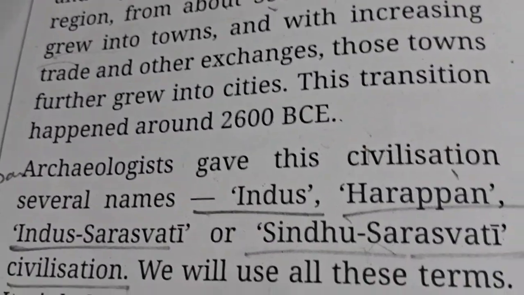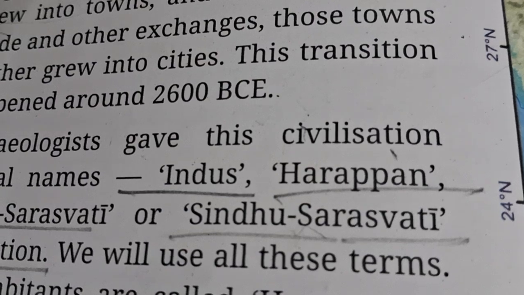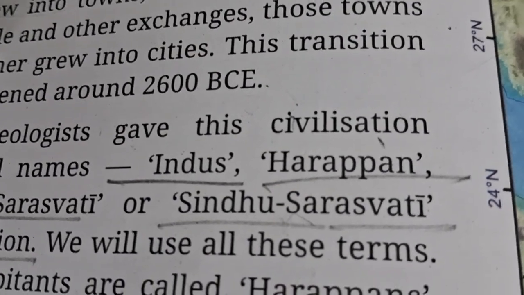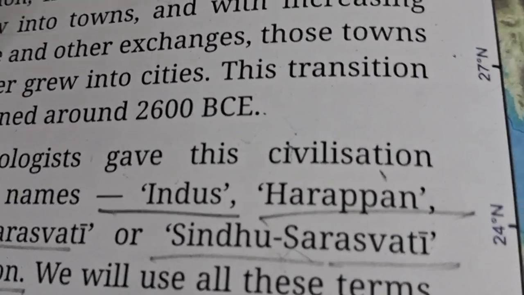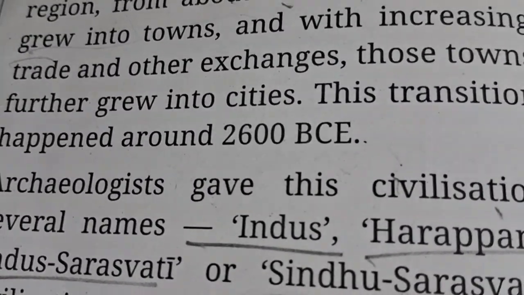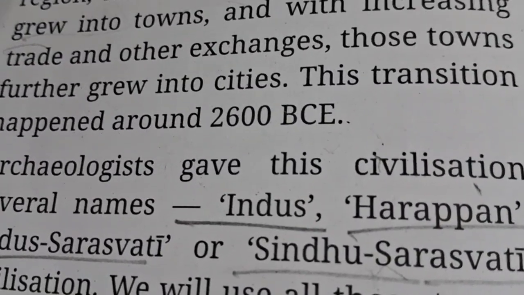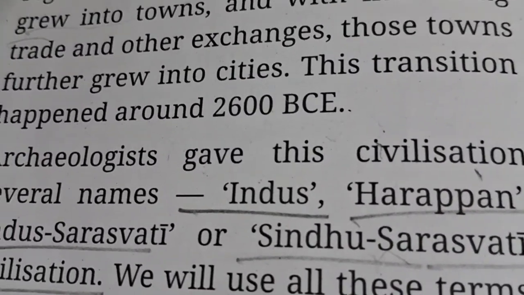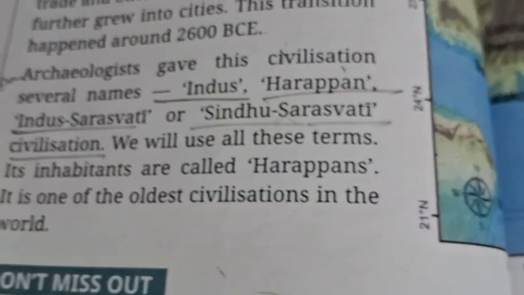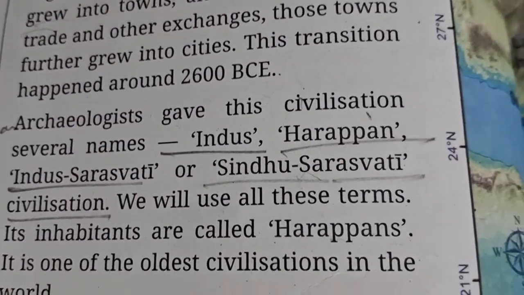So now another archaeologist gave this civilization several names. This new growing civilization near these five rivers, the Punjab, Haryana, near the Pakistan area, we have this new civilization. So when our archaeologists found this civilization, they gave it different names. So what was the name? Yes, the first name was Indus civilization.